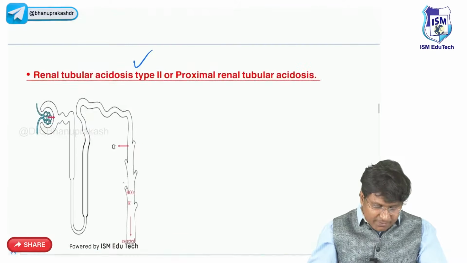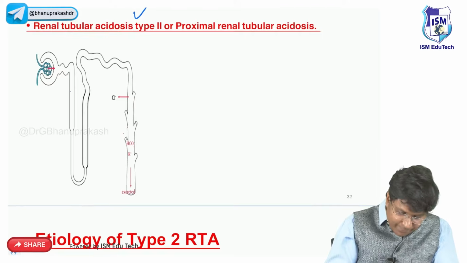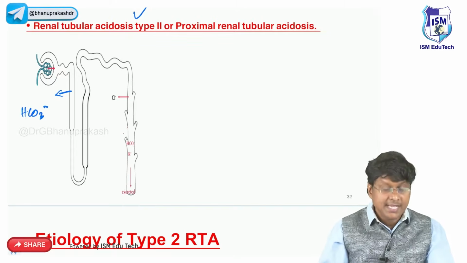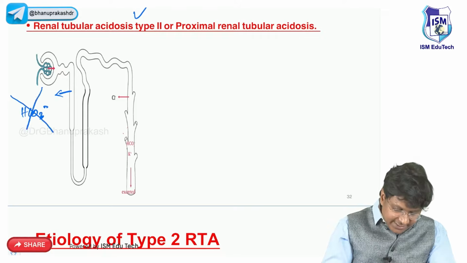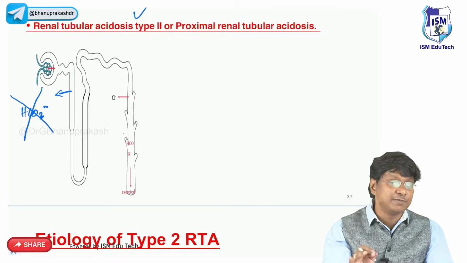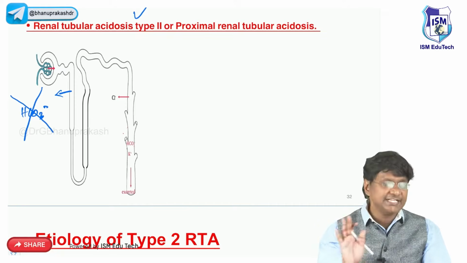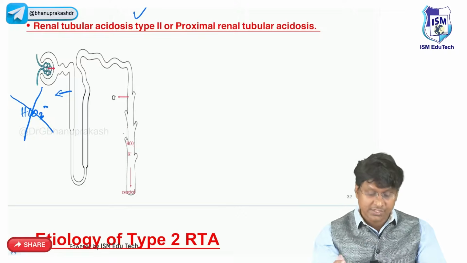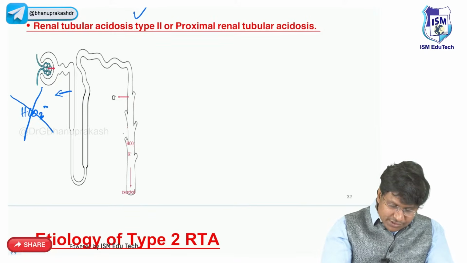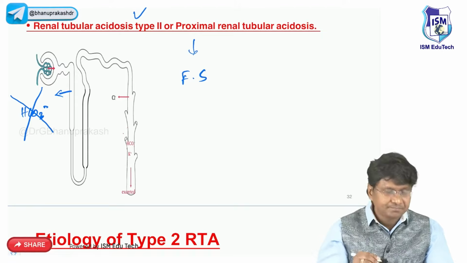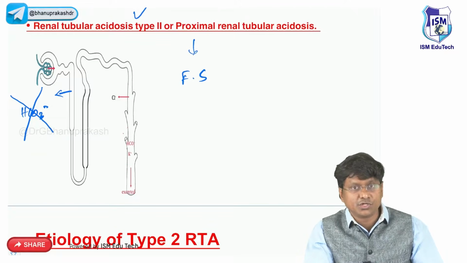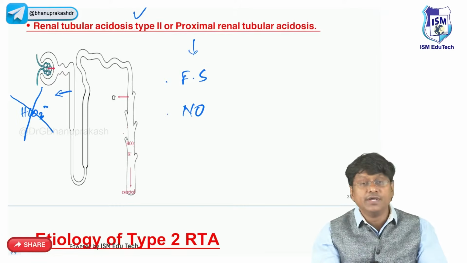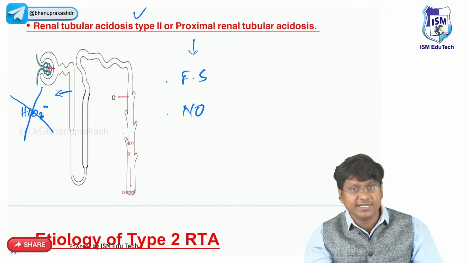What exactly is the problem in type 2 renal tubular acidosis? At the PCT, there should be reabsorption of bicarbonate. And in type 2 renal tubular acidosis, the reabsorption of bicarbonate at the level of the proximal convoluted tubule does not occur. That is what is called type 2 renal tubular acidosis. And this type 2 renal tubular acidosis is also called Fanconi syndrome. And in these patients, there is no renal stone formation.